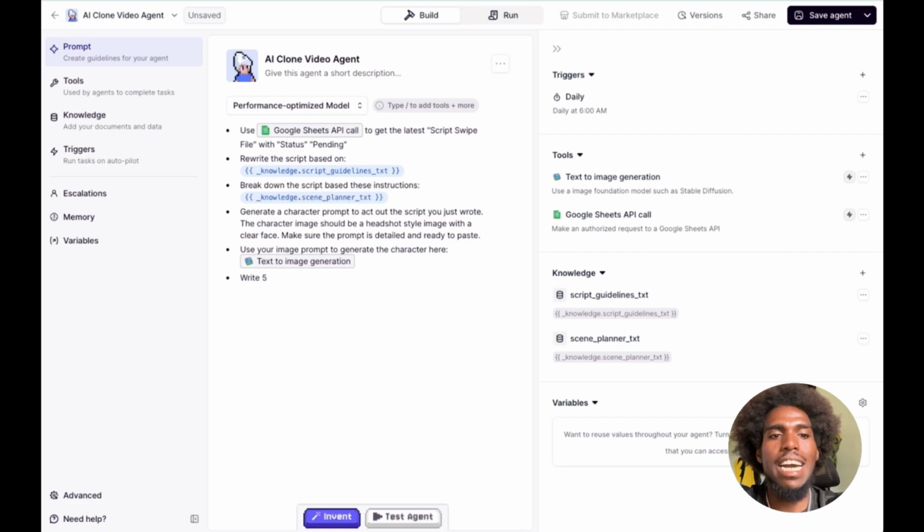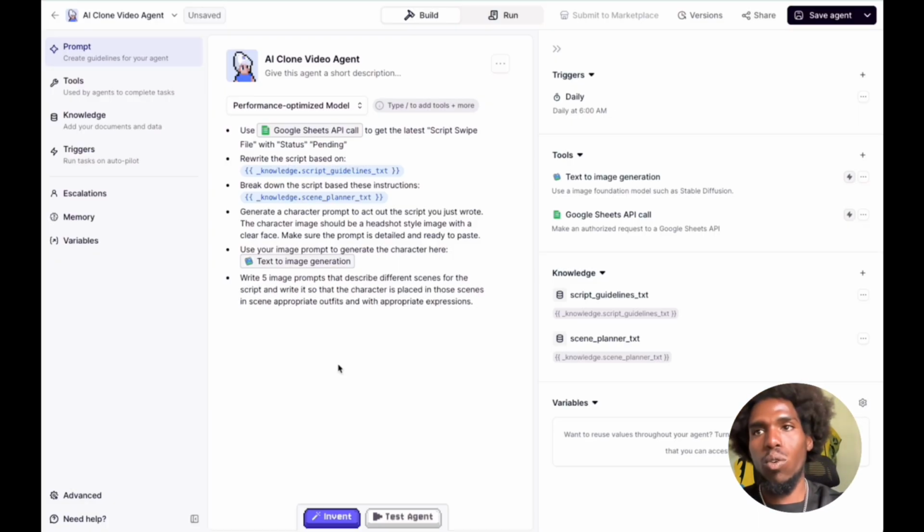Write five image prompts that describe different scenes for the script. And so that's one, two, three, four, five, six steps so far. And again, I'm just doing this in a very crude, quick fashion to try to get it done in a basic form. Then I'll continue to refine it and edit it and work on it so that it just does a better job each time, right? So I have these steps, and now generate each of the scene images.